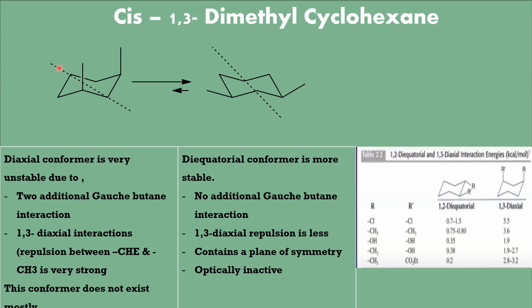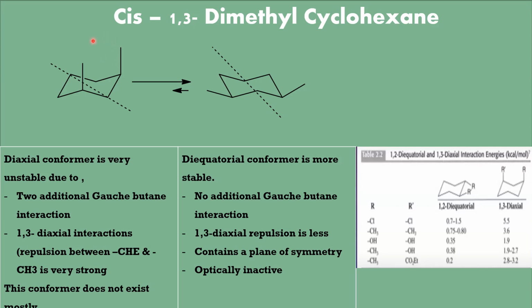So due to the 1,3-diaxial interaction between hydrogen and methyl, there is 0.9 kilocalories energy raise. Another methyl-hydrogen 1,3-diaxial interaction raises the energy by 0.9, and there is another 1,3-diaxial interaction between two methyl groups that increases the energy by 3.6 kilocalories per mole. Therefore, the energy raised due to 1,3-diaxial interactions alone is 3.6 plus 1.8, that is 5.4 kilocalories.